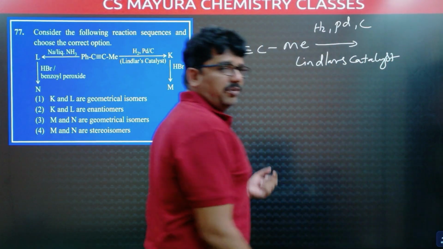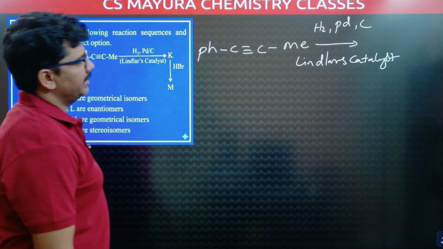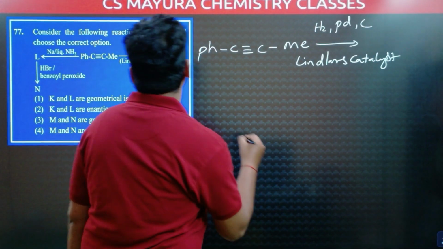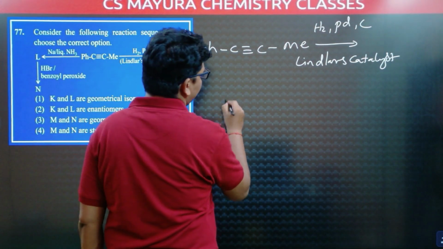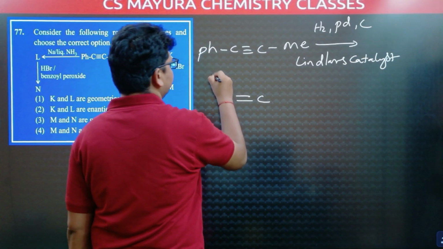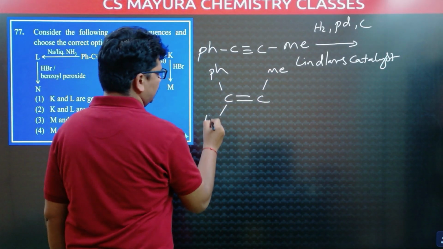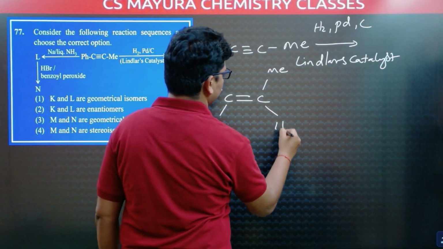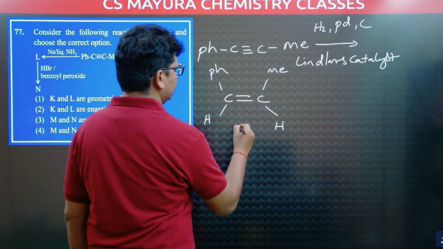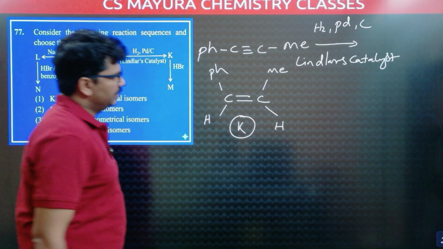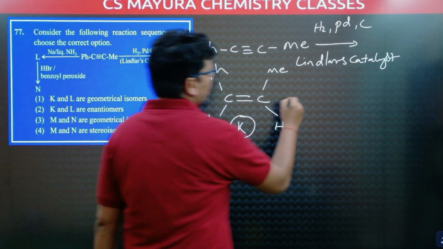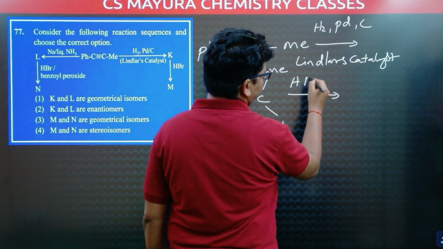This non-terminal alkyne with Lindlar's catalyst gives a cis alkene. That cis alkene is C double bond C, Ph, methyl group, and hydrogen, hydrogen. This is K.